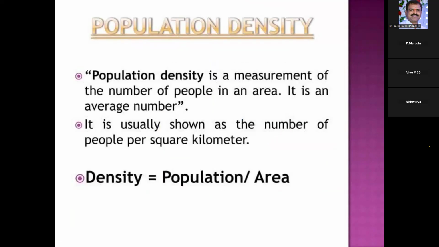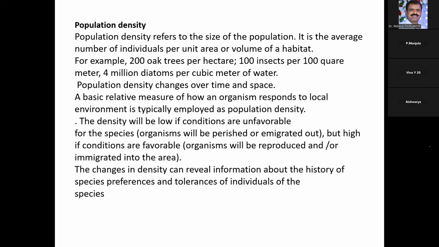The second characteristic is the population density. Population density is a measurement of the number of people in an area. It is an average number, generally shown as the number of people per square kilometer. So density is equal to population by area, taking a particular area into consideration. Population density refers to the size of the population, and it is the average number of individuals per unit area or volume of a habitat.